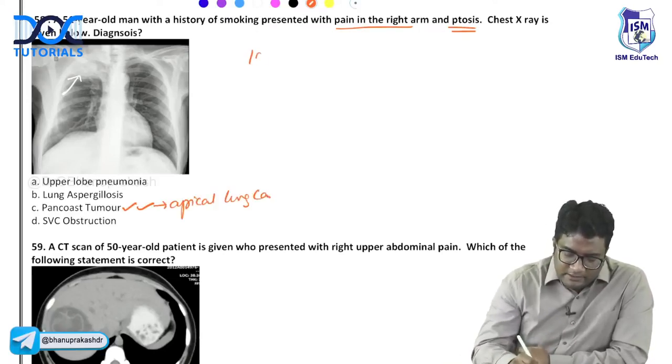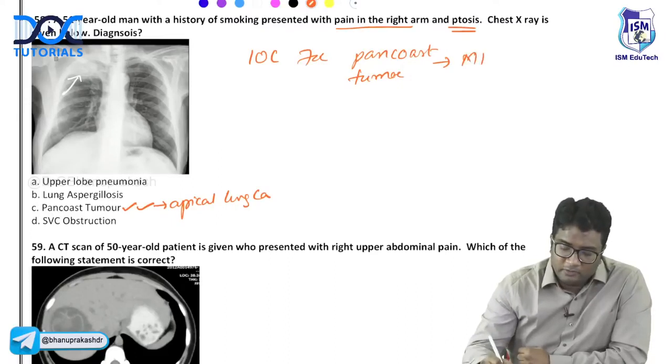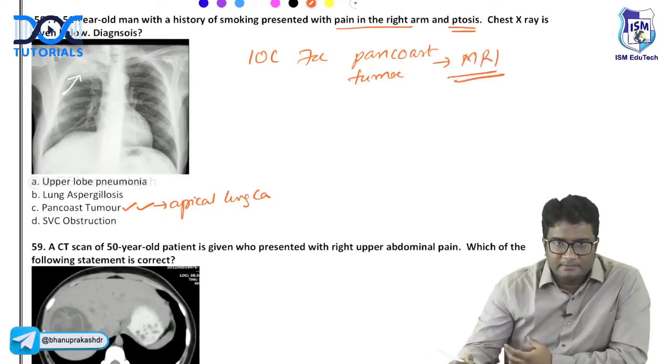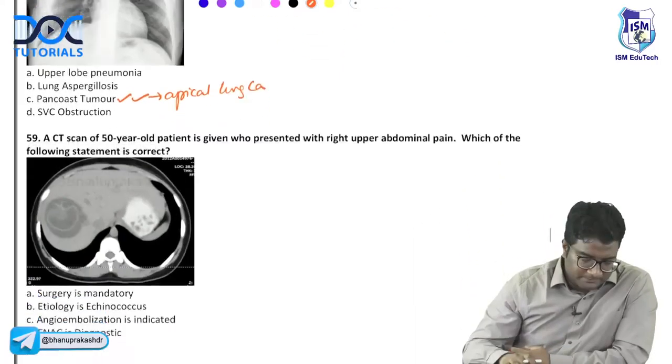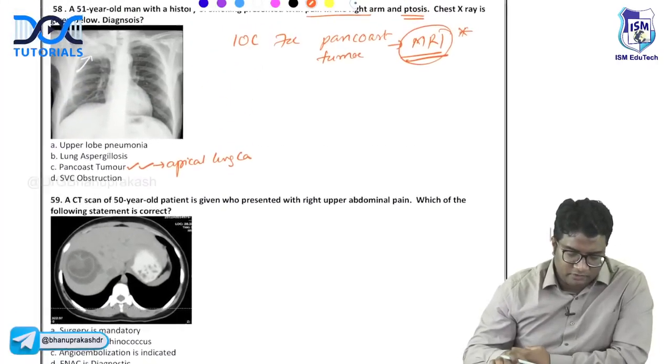Can I ask you, what is the investigation of choice for Pancoast tumor? This is MRI. To look at the brachial plexus, the sympathetic trunk and the subclavian vessel invasion, MRI is the investigation of choice for Pancoast tumor. Good. MRI is the investigation of choice for Pancoast tumor.